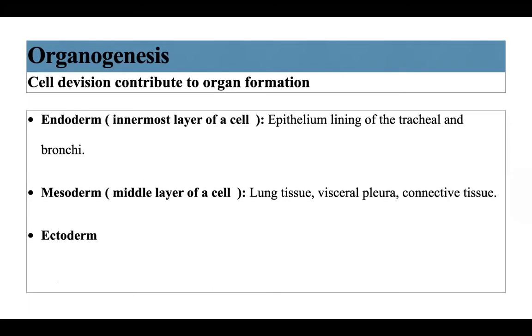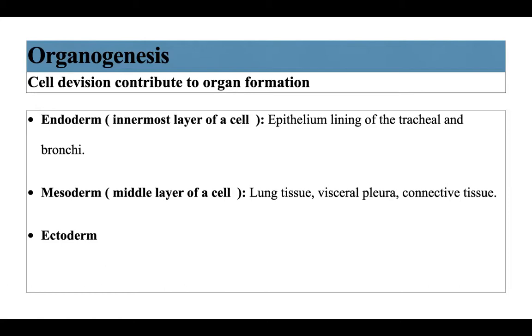The embryo is made up of 3 distinct germinal tissue layers that ultimately form all tissues and organs, and therefore organogenesis is established from 3 types of cell division. We have endoderm, the innermost layer of cells that forms the canal of any organ, such as the epithelium lining of the trachea and bronchi. The mesoderm, the middle layer of cells that forms the tissue-like organ, such as the visceral pleura, the lung tissue, and connective tissue.